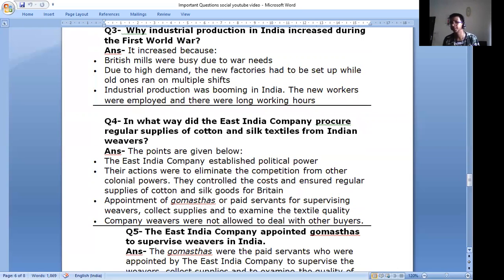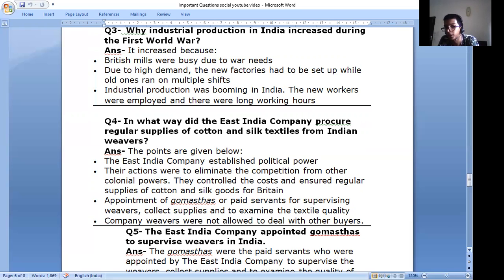In what way did the East India Company procure regular supplies of cotton and silk textiles from Indian weavers? Answer. The points are given below. The East India Company established political power. Their actions were to eliminate competition from other colonial powers.